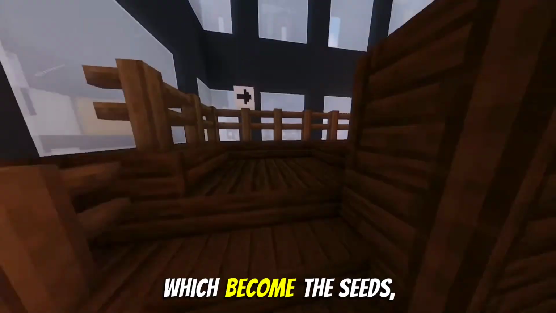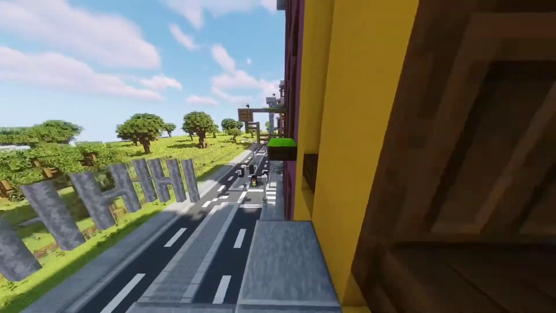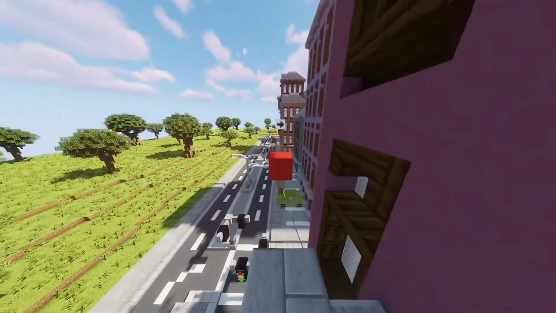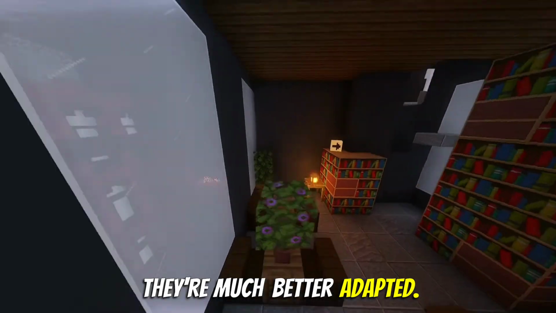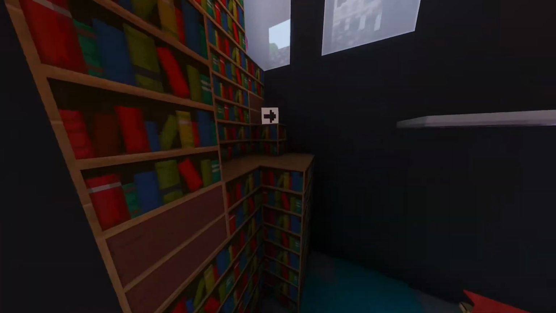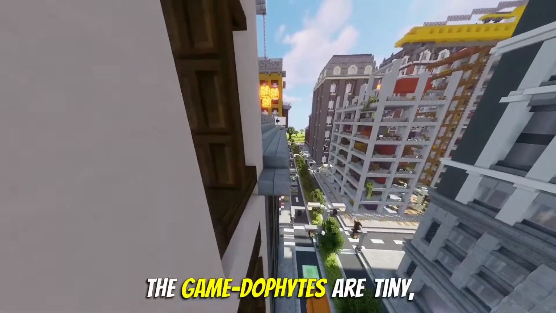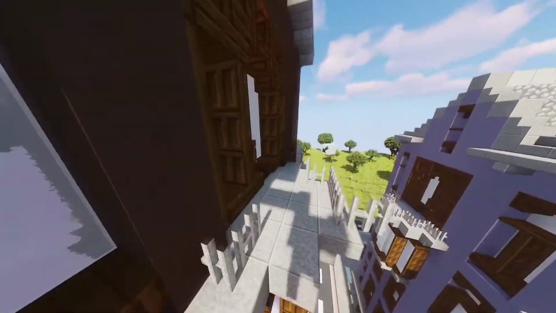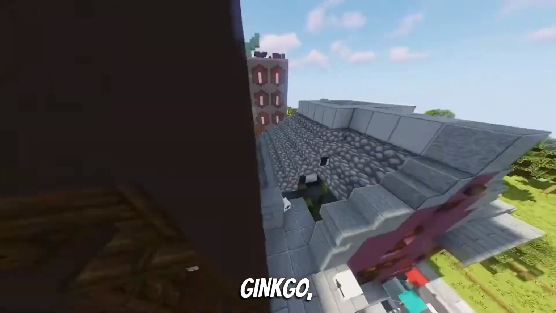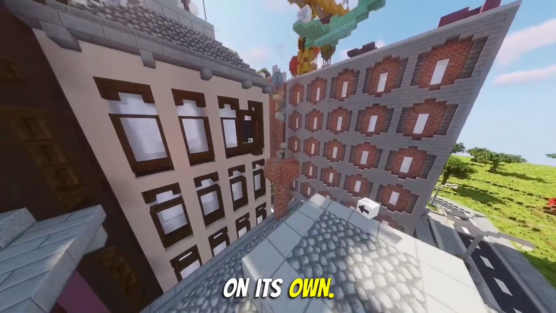Naked seeds. Yep, literally. Because the ovules, which become the seeds, aren't enclosed inside an ovary structure. Think of a pine cone. The seeds are right there on the scales, exposed. Okay. They're much better adapted to dry land than ferns. Wind pollination is common, so no need for swimming sperm. The gametophytes are tiny, protected within the sporophyte tissues. Conifers, cycads, ginkgo, those are gymnosperms. So no more separate little gametophyte stage living on its own.